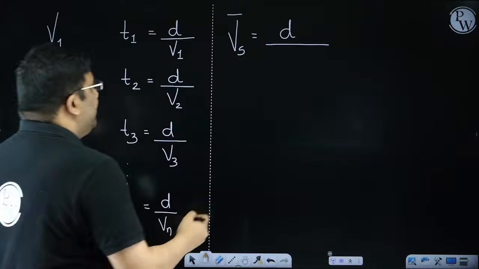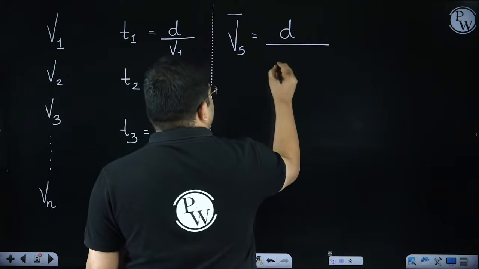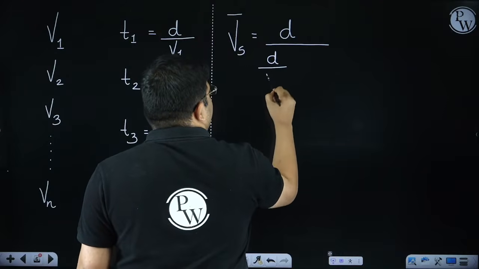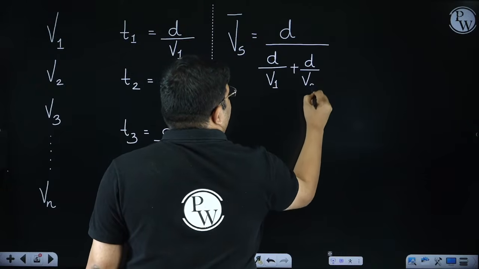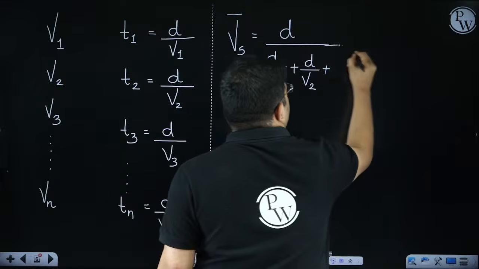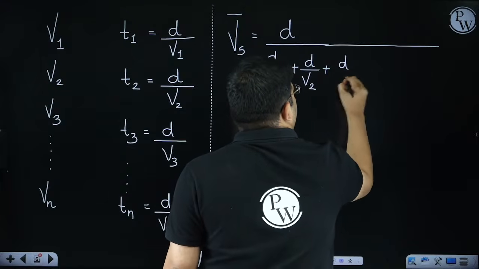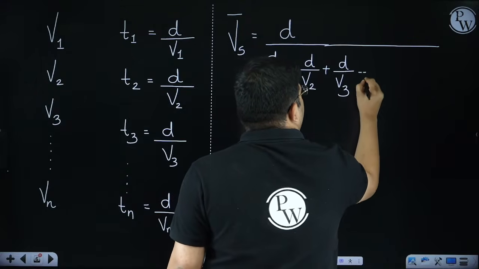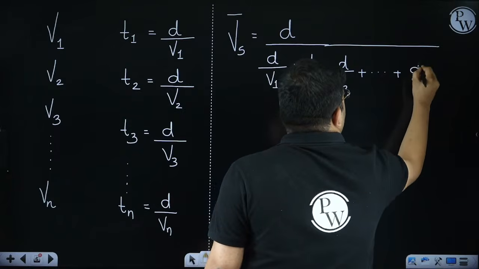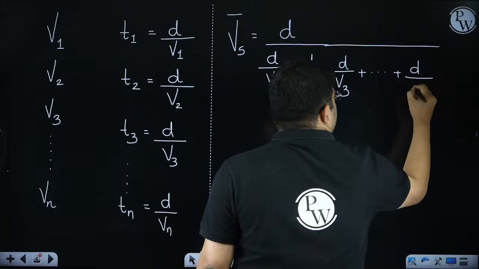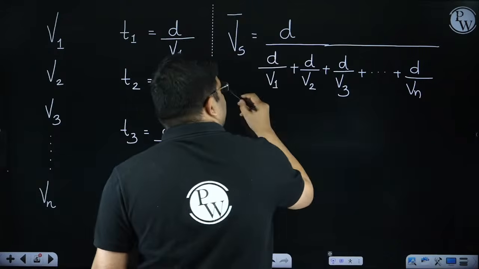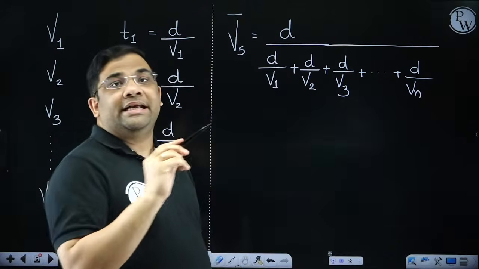So here we'll add all these times: d by V1 plus d by V2 plus d by V3 and so on up to d by Vn. This is adding all the times.